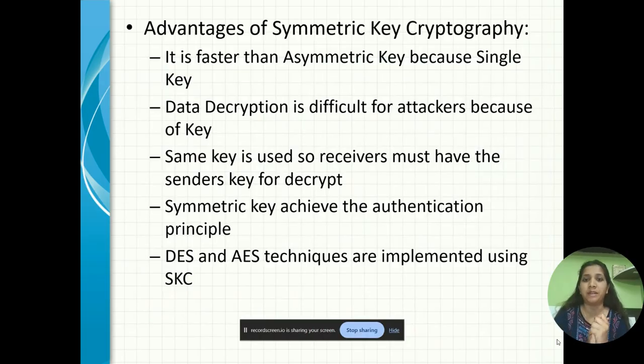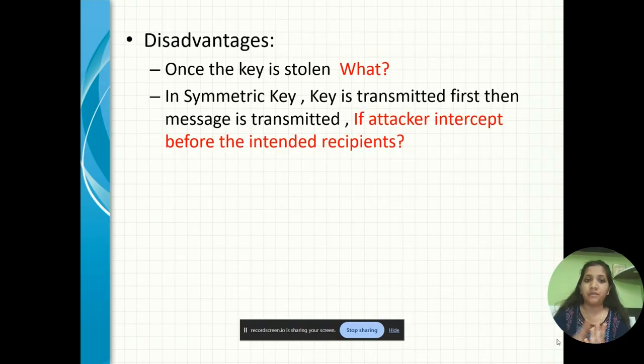So the advantages of symmetric key cryptography. It is faster than asymmetric key because it is a single key. Data decryption is difficult for attackers because of the key. The same key is used by receivers, so they must have the sender's key for decryption. Symmetric key achieves the authentication principle. DES and AES techniques are implemented using SKC. The disadvantages are, once the key is stolen, and the symmetric key is transmitted first, then the message is transmitted. If an attacker intercepts before the intended recipient, this is one of the disadvantages.